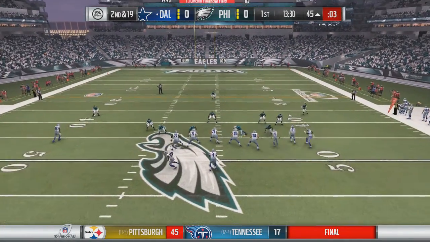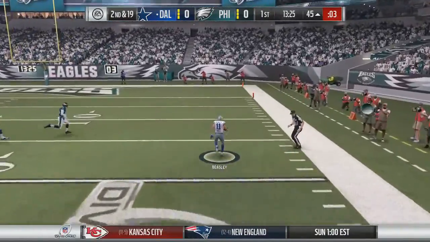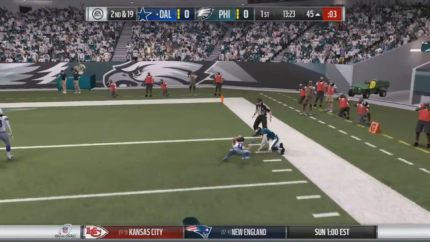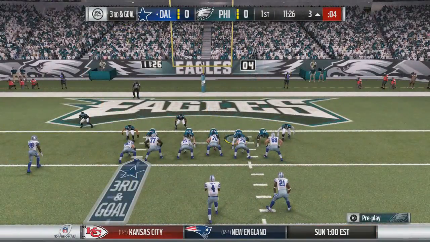Prescott in shotgun, Elliott in the backfield sends Williams in motion. Prescott takes the snap to the outside. It's caught by Beasley. He's got the first down along the sideline at the 5-yard line and finally brought down by Jalen Watkins. Remember, we will not have Malcolm Jenkins the rest of the season.